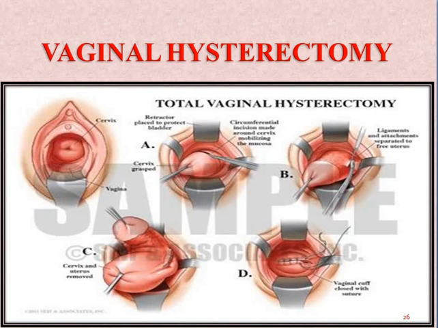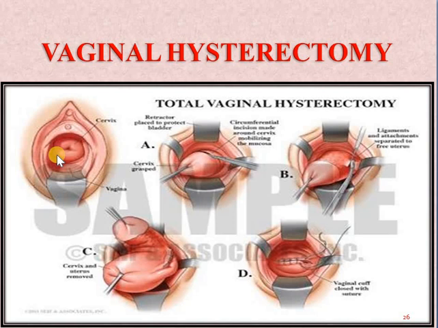With this, we will be able to take out the uterus, and after that we repair the vault. From here we have taken out the uterus, and further we put the stitches on the vault. The rest, when we clamped, we had ligated them, and when we clamped and ligated, we had stitched them at that time only. So this way vaginal hysterectomy is done.